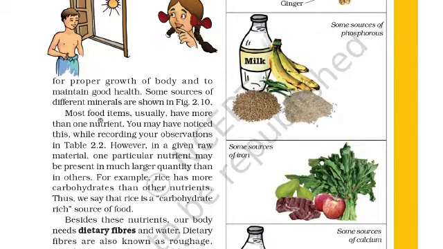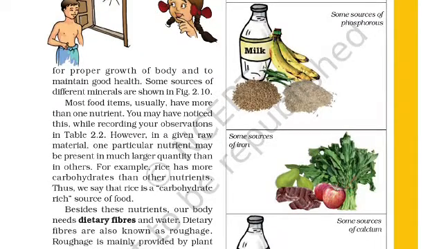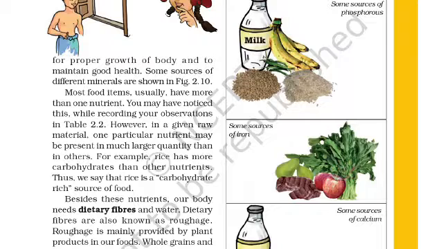Now, most food items usually have more than one nutrient. Many food items have more than one nutrient, means they might have protein also, vitamins also, carbohydrate also and fat also. You may have noticed while recording your observation in the table that in a given raw material, one particular nutrient may be present in much larger quantity than others.